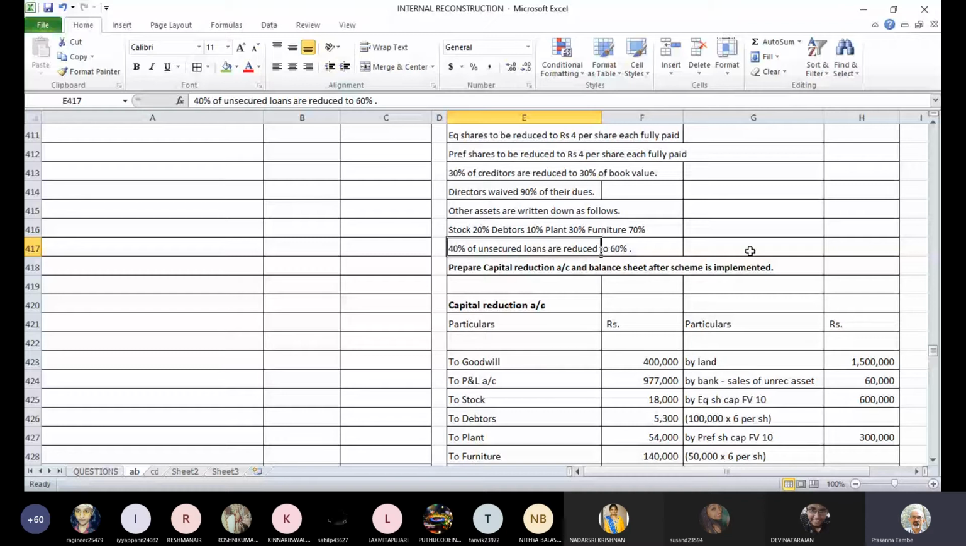All of you complete this format first. Liability side first do it, then we'll go to the asset side and then we'll prepare whichever notes are required. Have you finished the liability side?